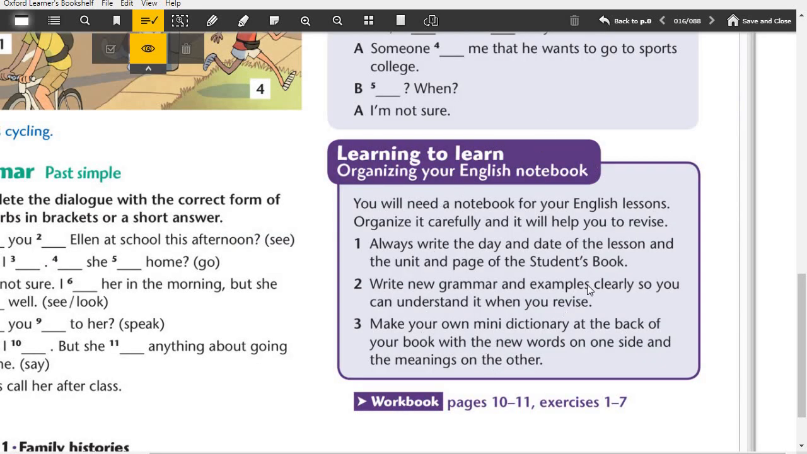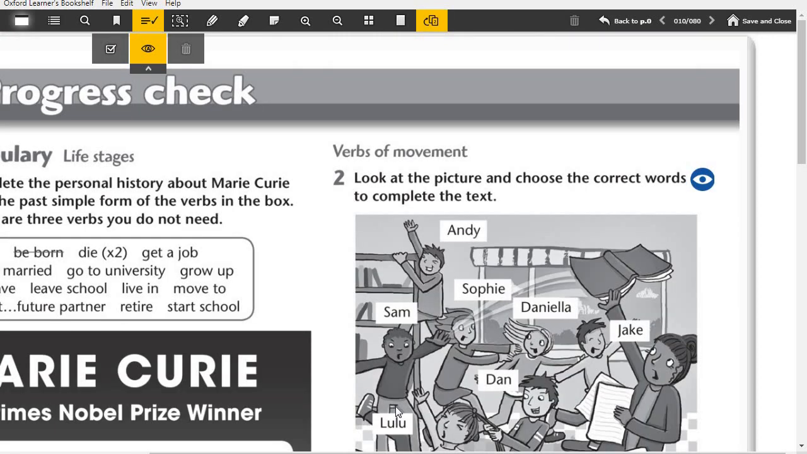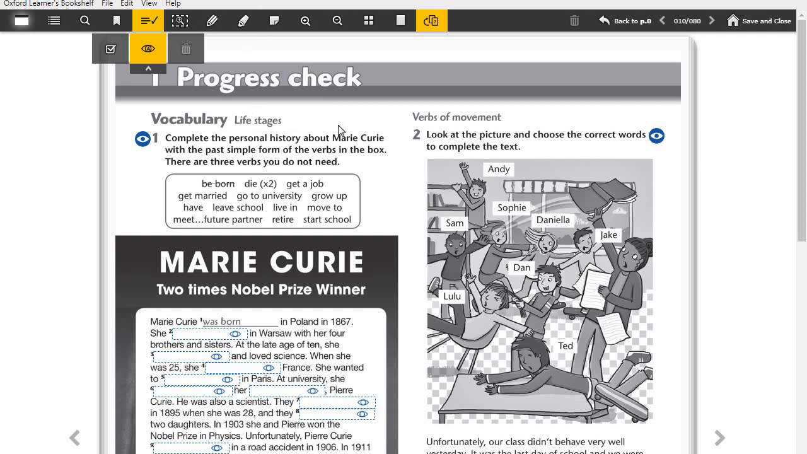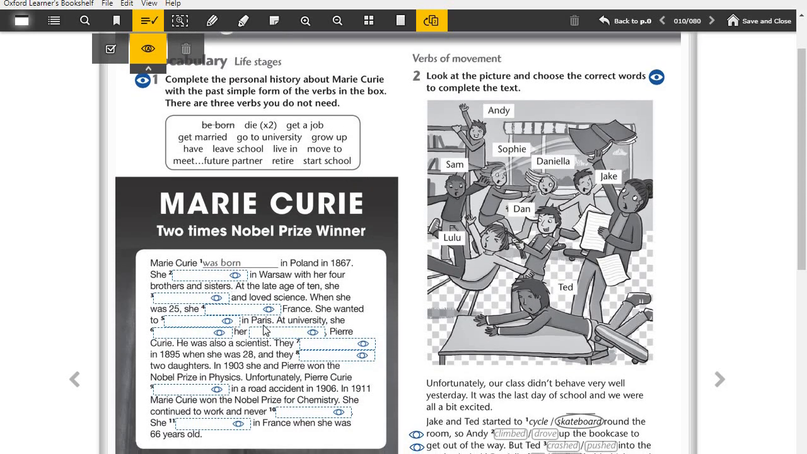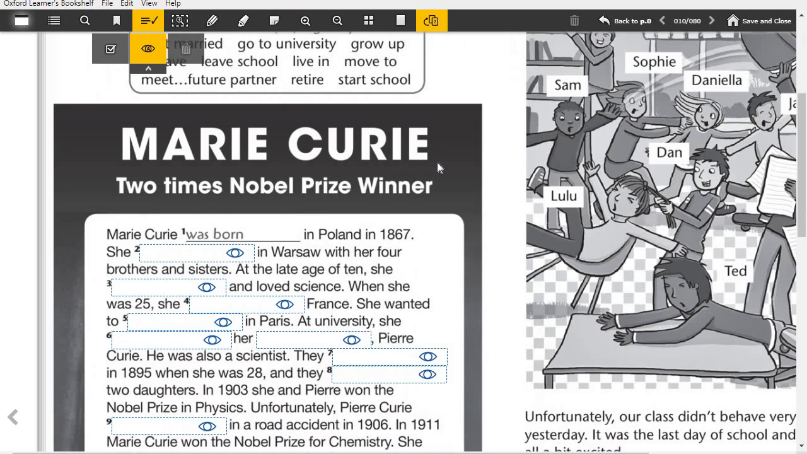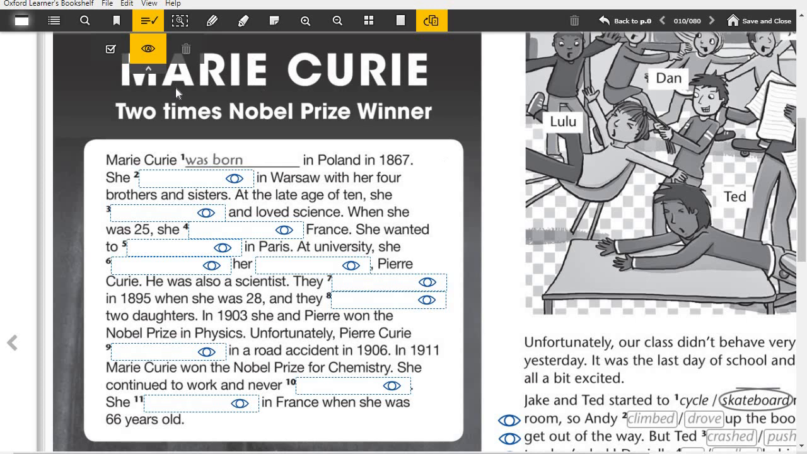Here, there are some tips for you to learn how to learn, for your learning English, how to organize yourself. There are some tips. We read this in the lessons. Now open your workbook, page 10. It's a progress check, so the first part is vocabulary about life stages. We completed the blanks according to the writing.